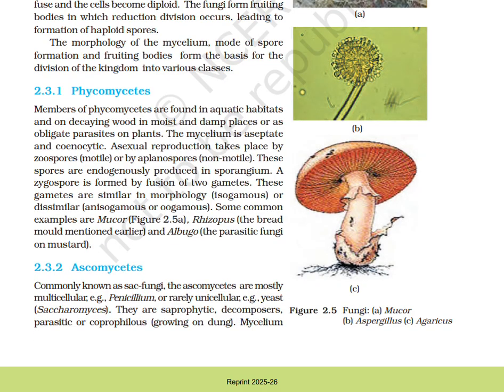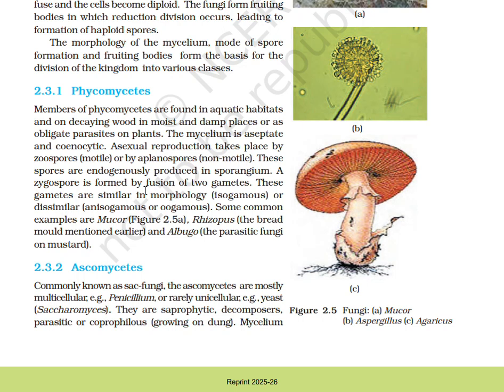Phycomycetes. Members of Phycomycetes are found in aquatic habitats and on decaying wood in moist and damp places, or as obligate parasites on plants. The mycelium is aseptate and coenocytic. Asexual reproduction takes place by zoospores, which are motile, or by aplanospores, which are not motile. These spores are endogenously produced in a sporangium.